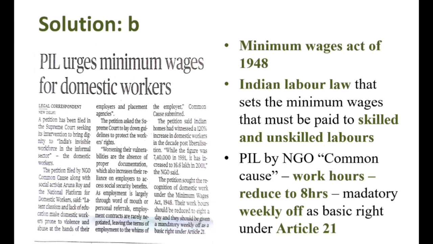Now, recently a PIL, public interest litigation, has been filed by an NGO called Common Cause to protect the domestic workers' rights. They have filed a petition to reduce the working hours of domestic workers to 8 hours per day and to provide a mandatory weekly off as a basic right under Article 21.